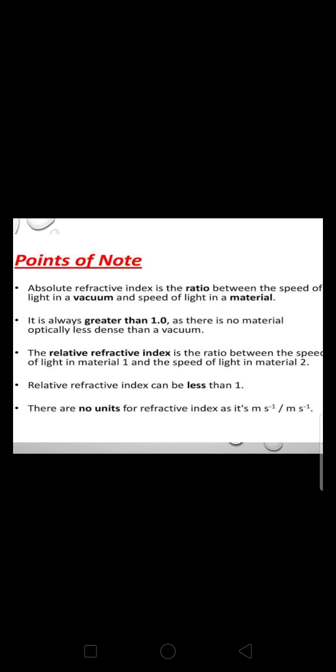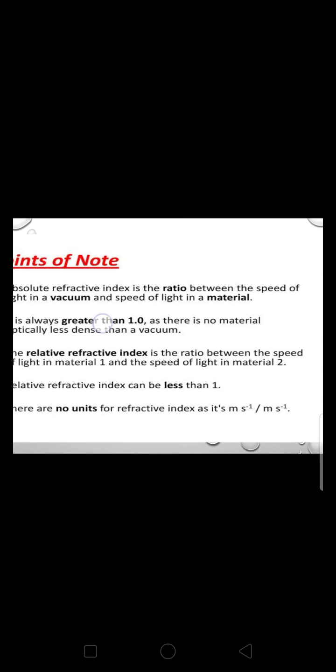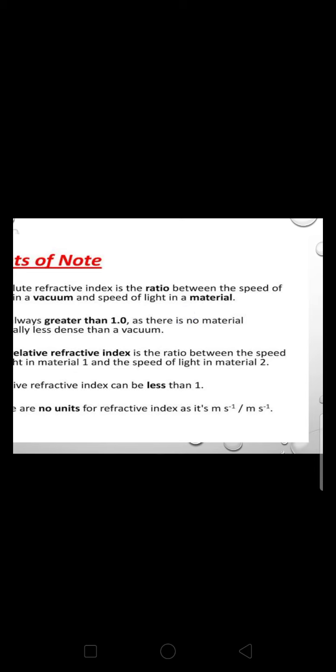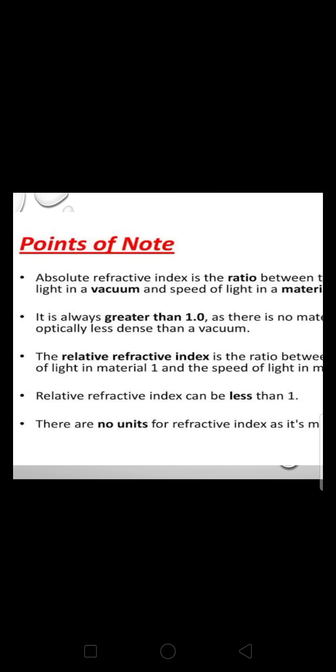Absolute refractive index is measured with the speed of light in vacuum and the speed of light in the medium. So here we place the speed of light in vacuum above and the speed of light in medium below. Then the value of the relative refractive index or absolute refractive index comes out.